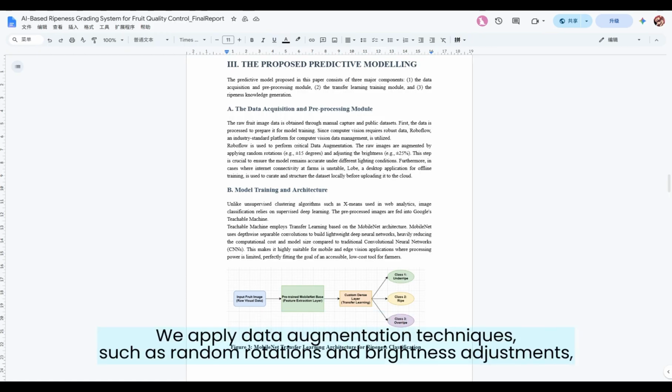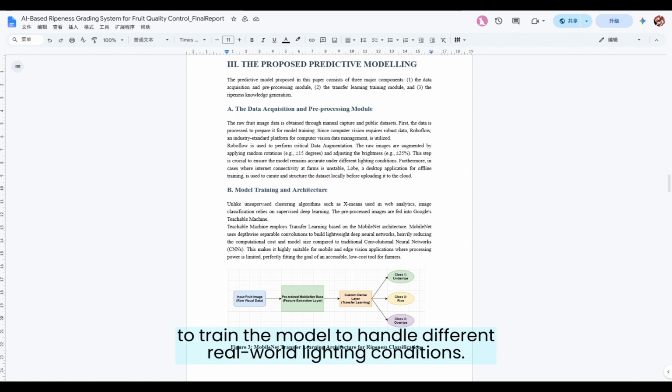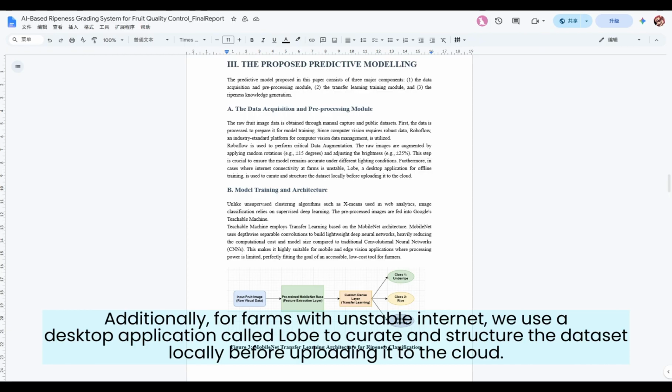We apply data augmentation techniques such as rotation and brightness adjustment to train the model to handle different real-world lighting conditions. Additionally, for farms with unstable internet, we use a desktop application called Roboflow to curate and structure the dataset locally before uploading it to the cloud.